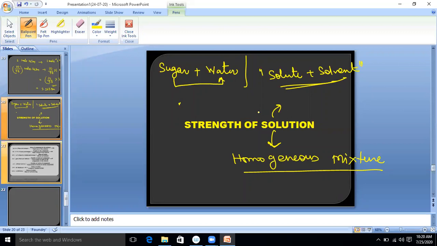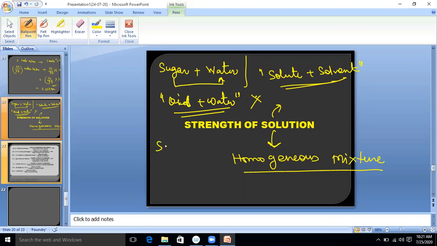If anything dissolves completely, then we will say it forms a solution. Now tell me, oil plus water, is it a solution? Will it form a solution or not? Message me in the chat box. Oil plus water, will it form a solution or not? Not. Good, Rajneesh. Other students, no. Yes, because we know oil and water are not completely miscible, so it will not form a solution.